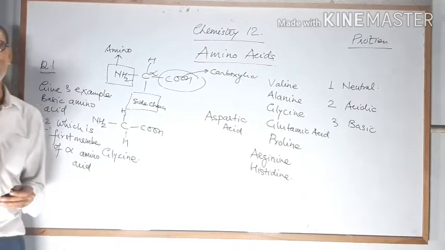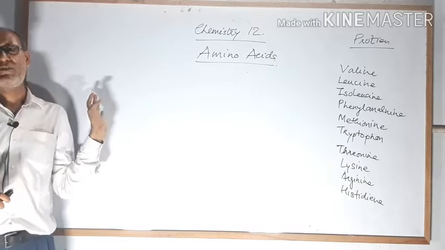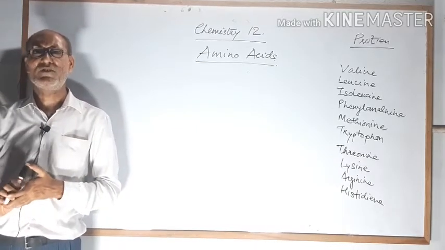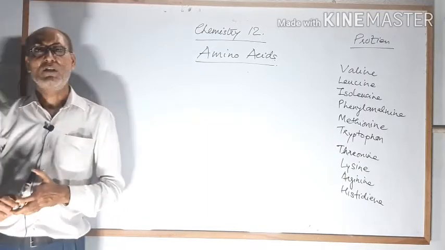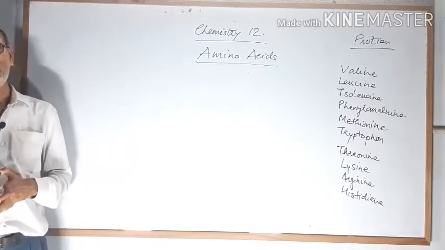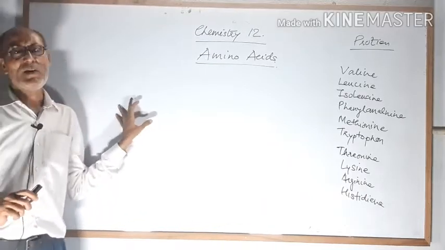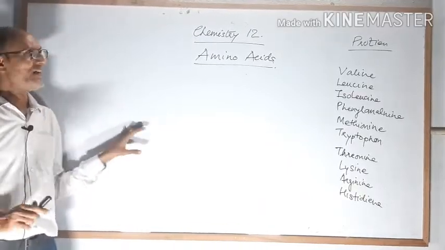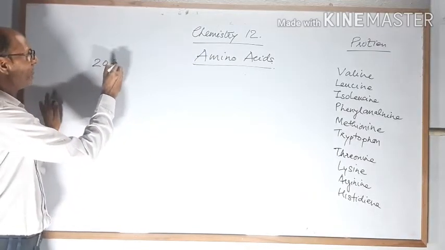Okay, students, as you have learned about the classification of amino acids, there are three types of amino acid: acidic, basic and neutral. Now moving towards the amino acids which are helpful for our body. Dear student, our body, that means the human being, requires 20 types of amino acids.